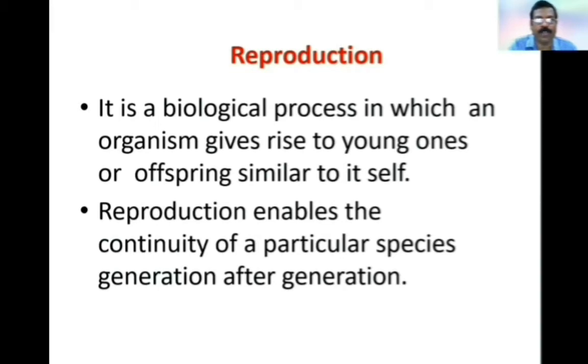What is the importance of reproduction? If reproduction is not there, the organisms get old age, pass through the senescent phase, and they may die. If there is no reproduction, the entire organisms of a particular species will die, and that particular species may be eliminated from nature. That's why reproduction helps to pass the species from one generation to the next generation.